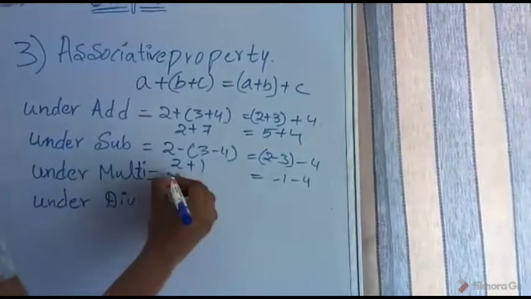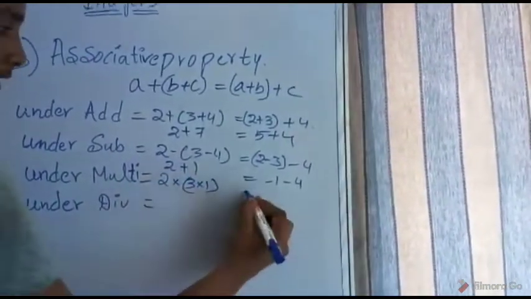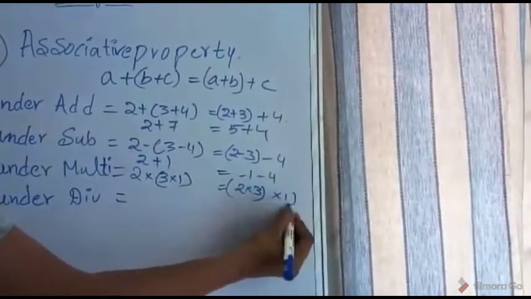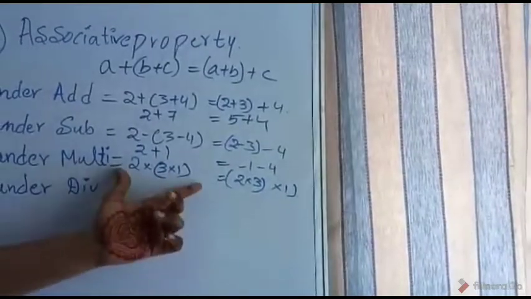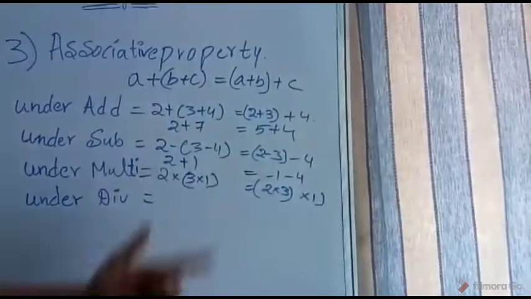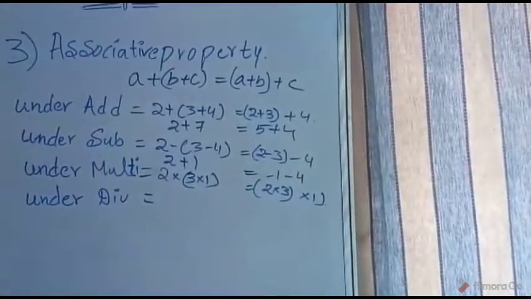Now let's see multiplication. (2 into 3) into 1 equals 2 into (3 into 1). So 2 into 3 equals 6, whereas 3 into 1 is 3 and 2 into 3 equals 6. Both products are the same, so it is applicable under multiplication.